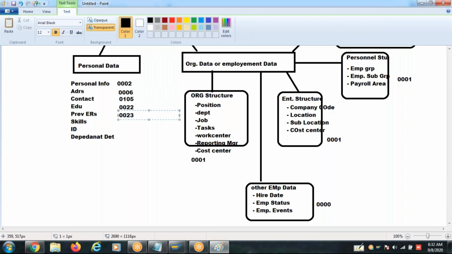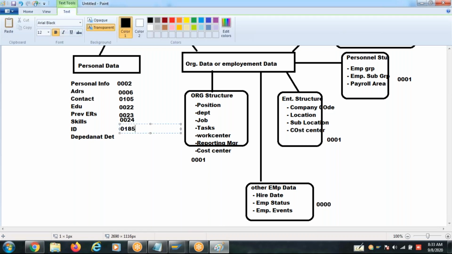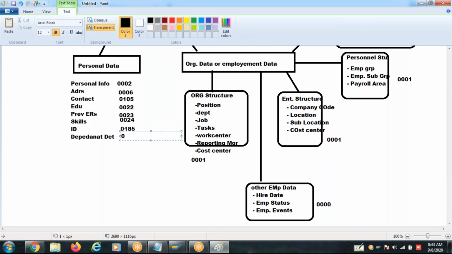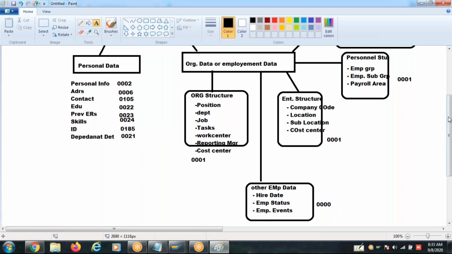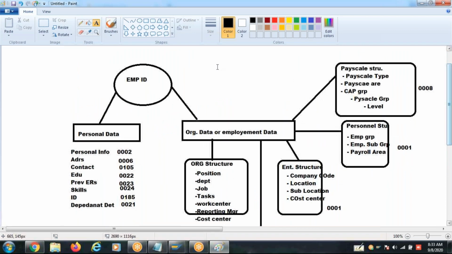I don't remember these InfoTypes anyway. 0024. Personal IDs, PAN number, passport, Aadhaar, etc. Then dependent details. Clear? You understood?